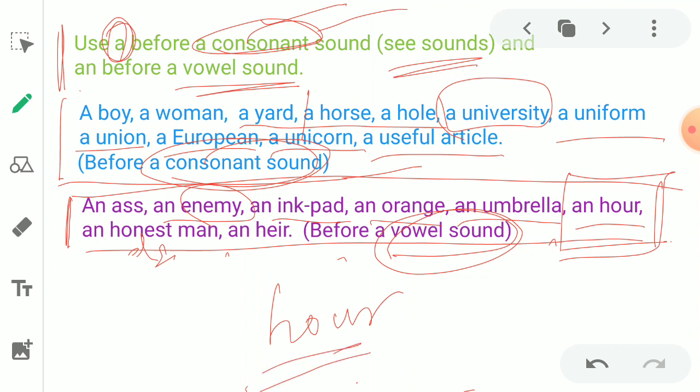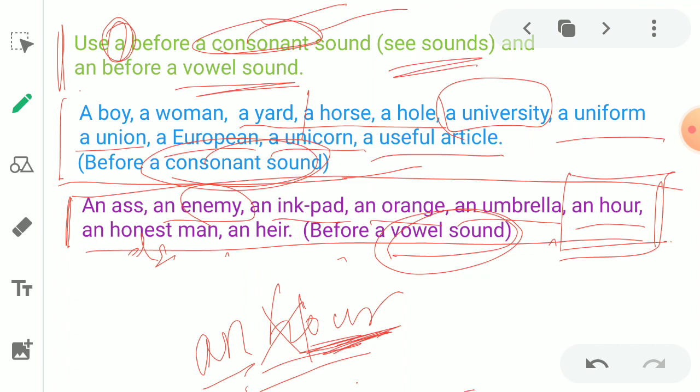Because this word begins with H, but H is mute. You cannot pronounce the letter H and have to move to the next letter, that is O. Here O is a vowel letter, as a result an hour.